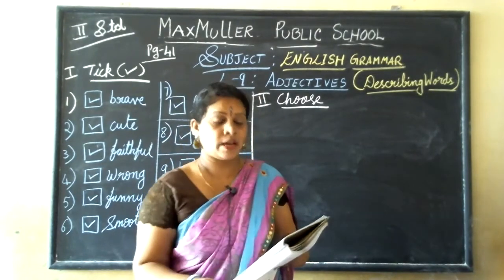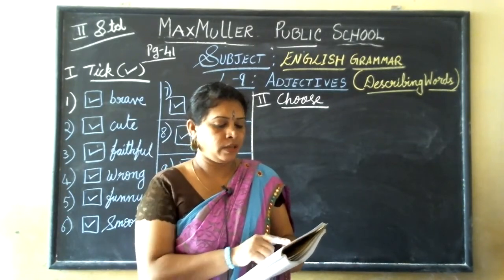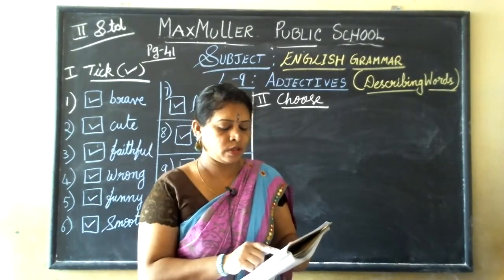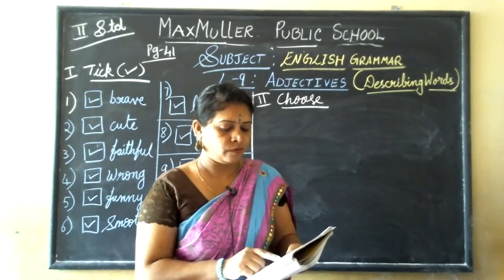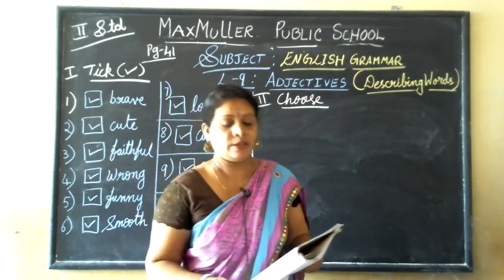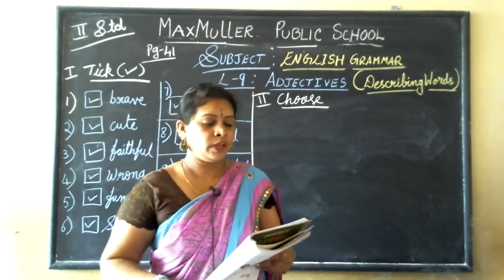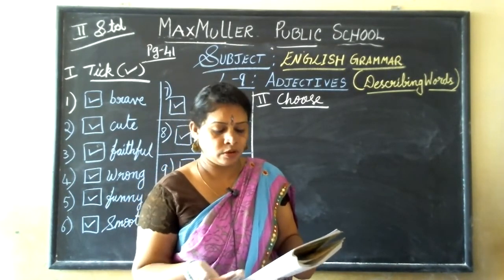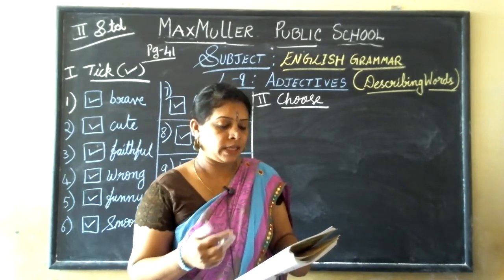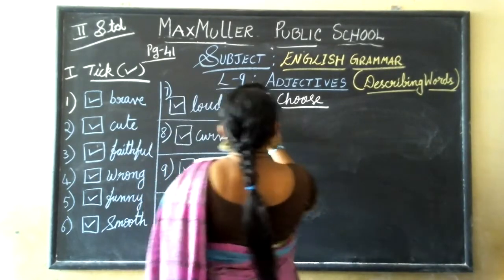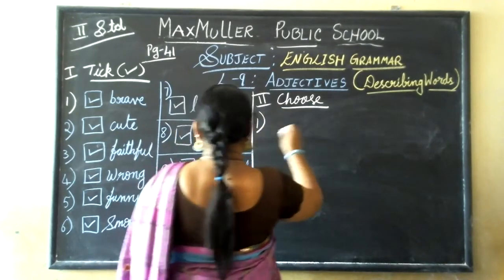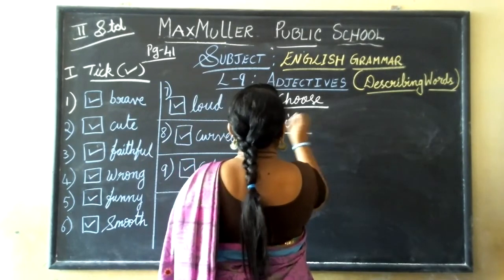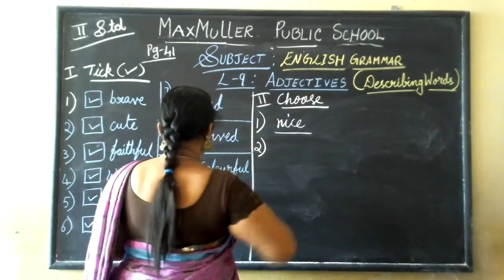Lemons taste dash. He looks dash. The mangoes are dash. This chair is dash. Ashoka was a dash king. A dash wind blew. The class is dash. Now you have to fill properly. These flowers smell quiet, tired, strong? All this will not happen. So nice. So first one is nice. N-I-C-E, nice. I'm writing only the answers.